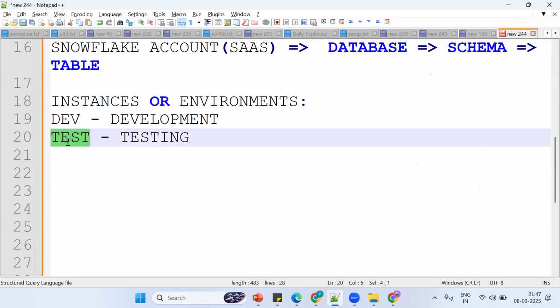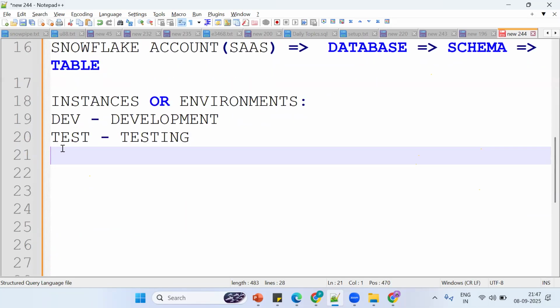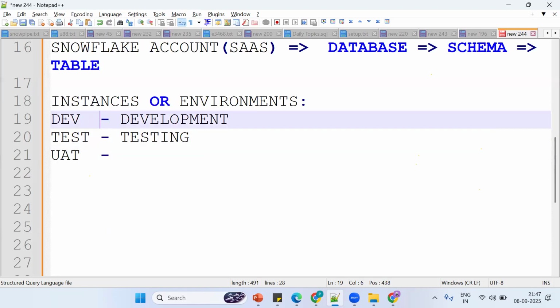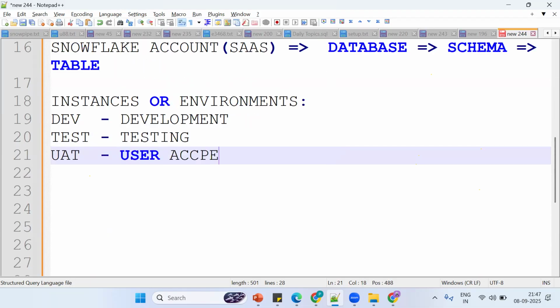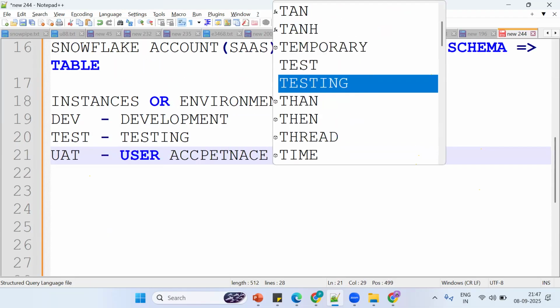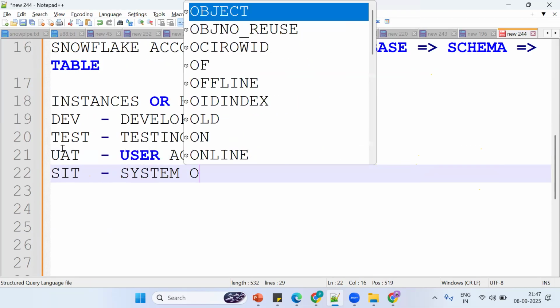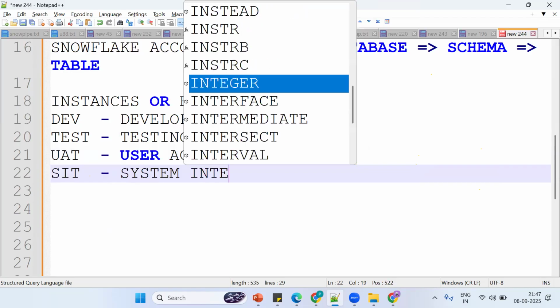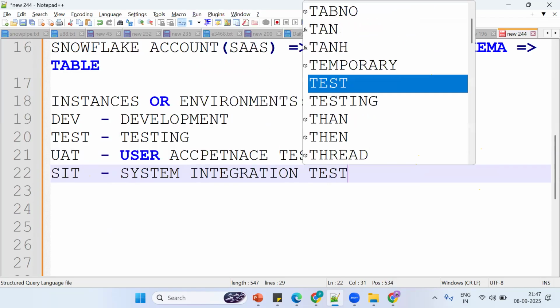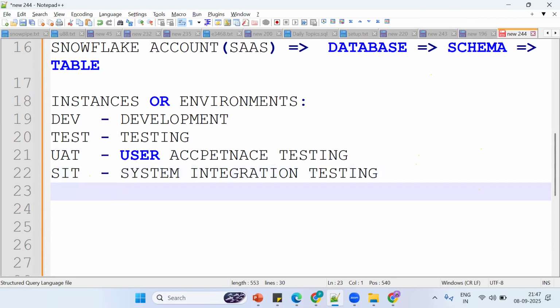So development, testing, and UAT. What is UAT? Anyone, any idea? User acceptance testing. What is SIT? System integration testing. So the instances are dev, test, UAT, SIT, and sandbox. This environment list varies from company to company.